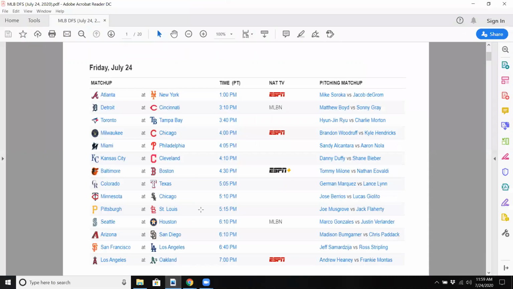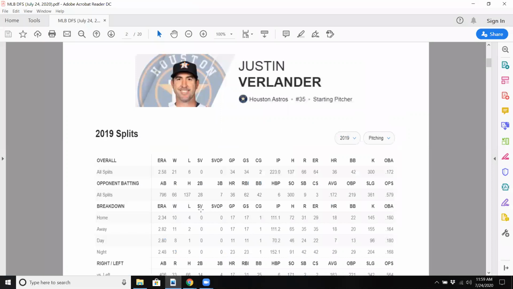But let's look at who we like for today. There are 4 pitchers I like. I'm going to talk about each of those 4 right now. So Justin Verlander will be the first one. As we see, Verlander is a future Hall of Famer. Had a great season last year. Even though he's 37, he just seems to get better with age.